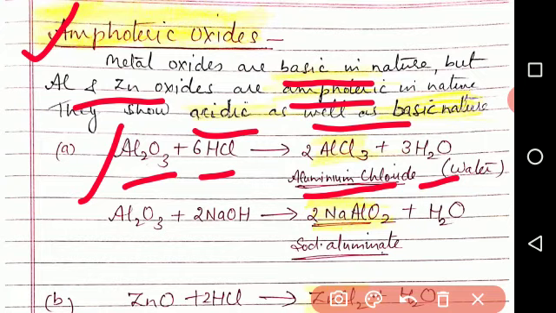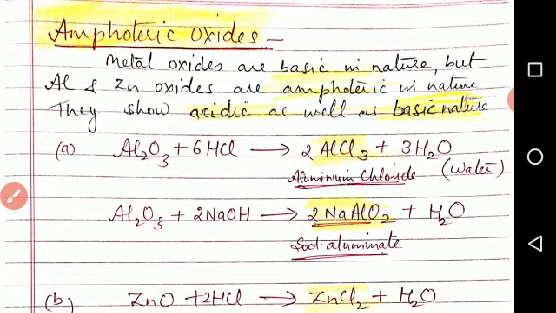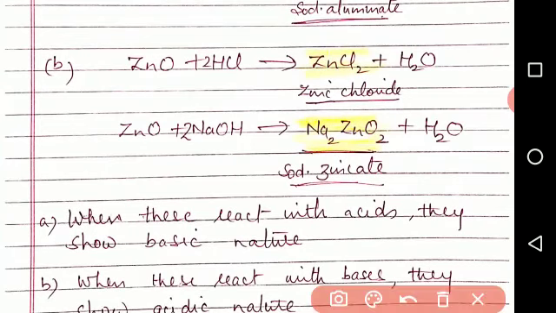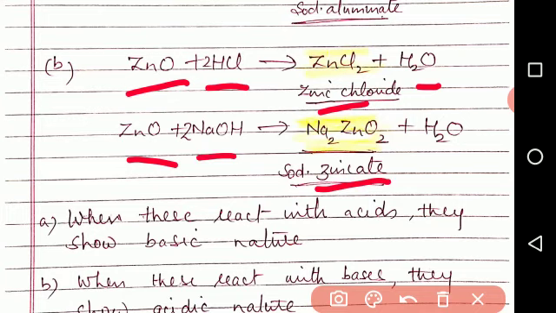When it reacts with a base, Al2O3 reacts with 2NaOH and again forms a salt, sodium aluminate, NaAlO2, plus water. So here aluminium oxide is an amphoteric oxide. The second example is zinc oxide, which is also amphoteric in nature. First, it can react with an acid like HCl and form zinc chloride and water. Secondly, it can react with a base like NaOH and again form a salt, sodium zincate, Na2ZnO2, and water.